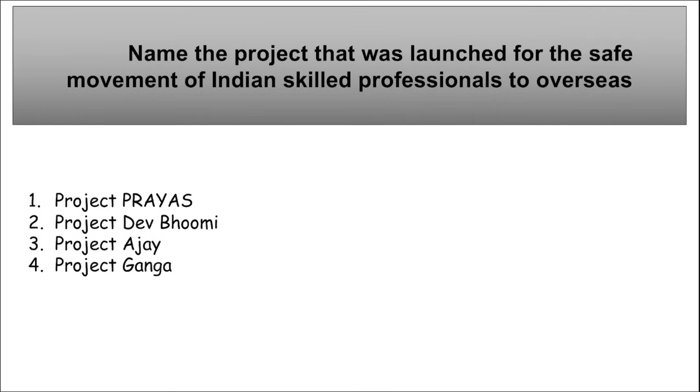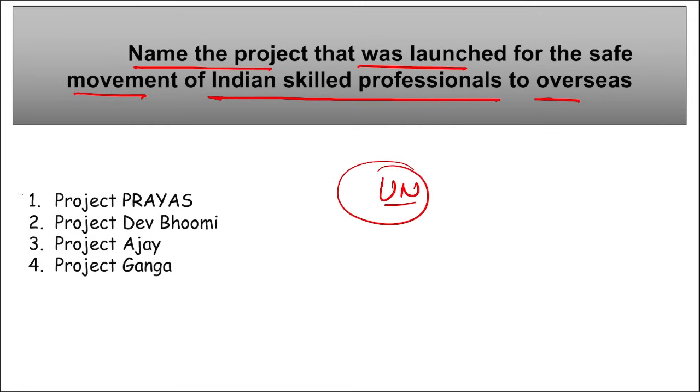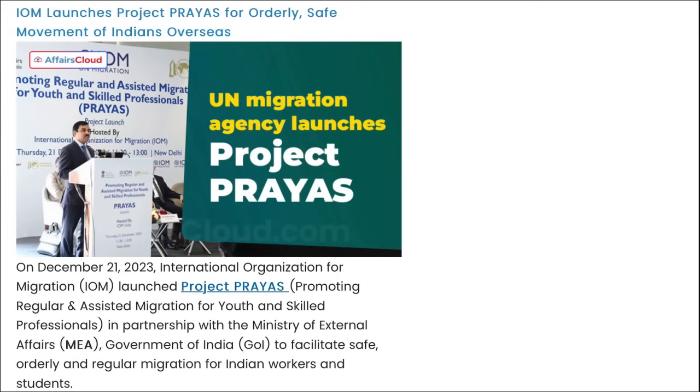Next, name the project that was launched for the safe movement of Indian skilled professionals to overseas. So recently UN Migration Agency, they have launched a project Prayas, right? This project Prayas here stands for, let me show you, promoting regular and assisted migration for youth and skilled professionals, right? So this project Prayas was launched recently by UN Migration Agency, that is International Organization for Migration, and the aim of this project Prayas is basically to send India's skilled youth to different parts of the world, right?